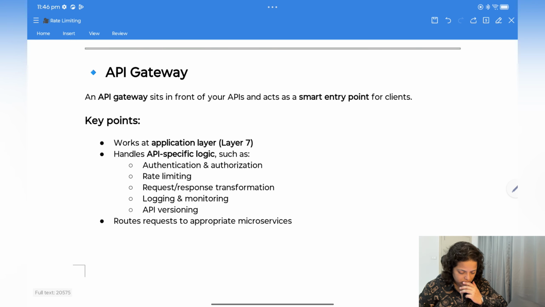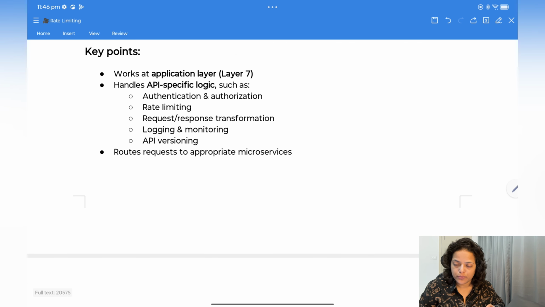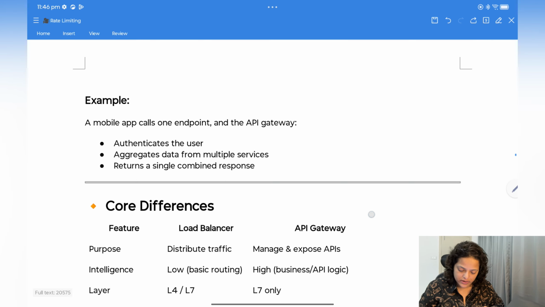Now, what is API gateway? API gateway sits in front of your API and acts as the smart entry point for clients. Key points: it works at the application layer, layer 7, with API specific logic like authentication and authorization. All that code you can move to the API gateway instead of writing it in the separate microservices. Also rate limiting, request response transformation, logging and monitoring, API versioning, and routing requests to appropriate microservices. This is also what API gateway does.